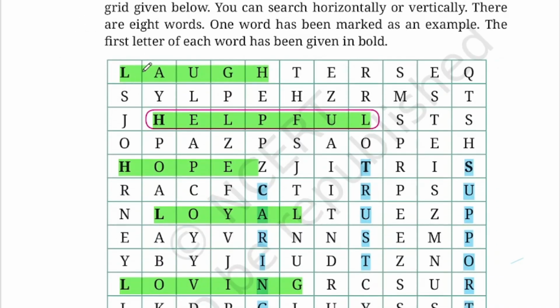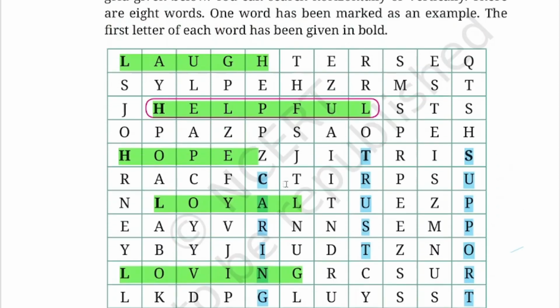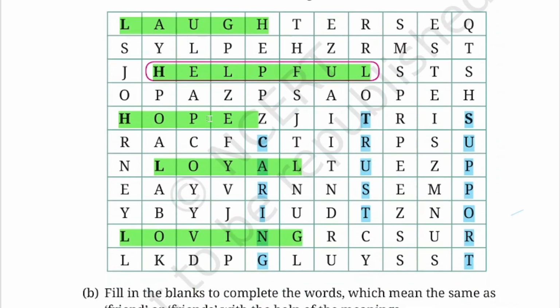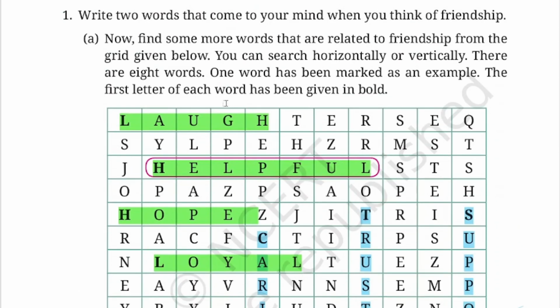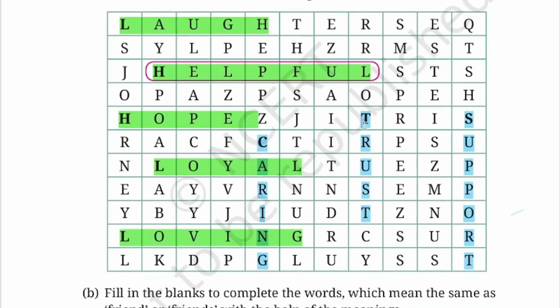Please see. First one is laugh, second is helpful, third one is hope, fourth is loyal, fifth is loving, sixth is caring, seventh is trust, and eighth is support. Here all the words are mentioned with bold letters, so it's easy to find the words from this word grid. These are the 8 words which you have to select, and these are all the words related to friendship.